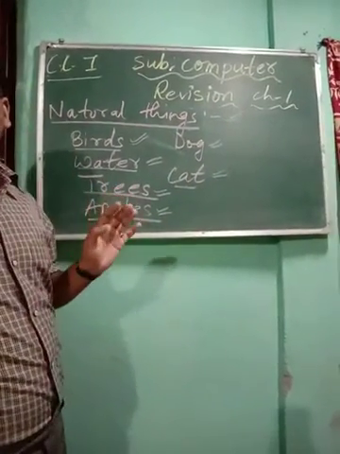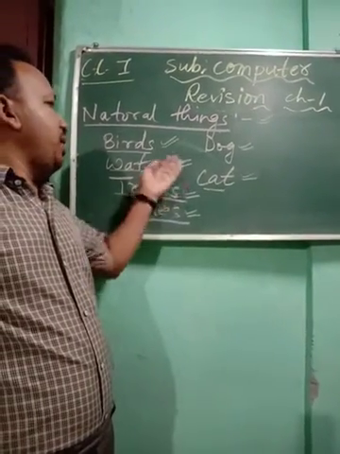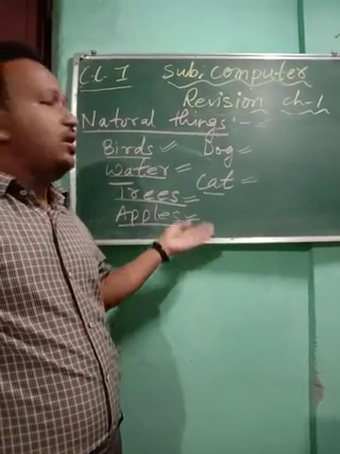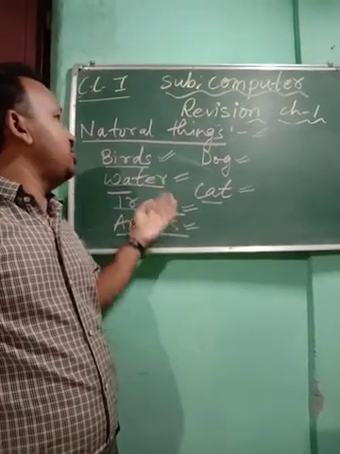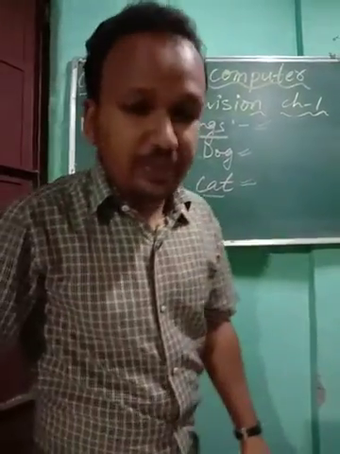So natural things are those which cannot be made by human beings. They are given by nature, and they are called natural things. Okay, children. Next is